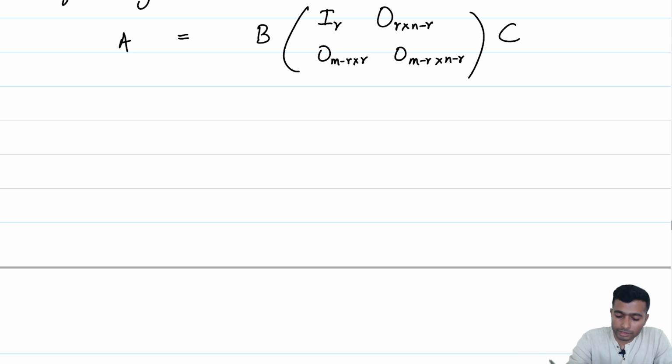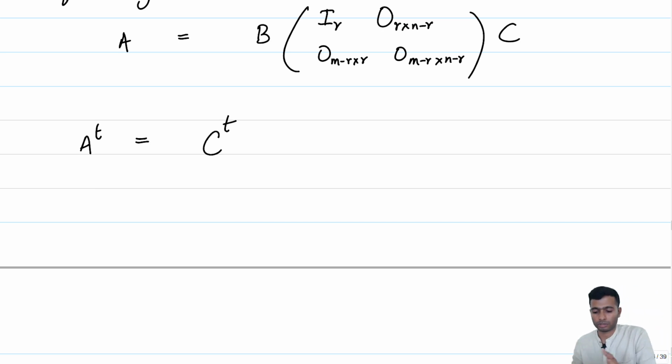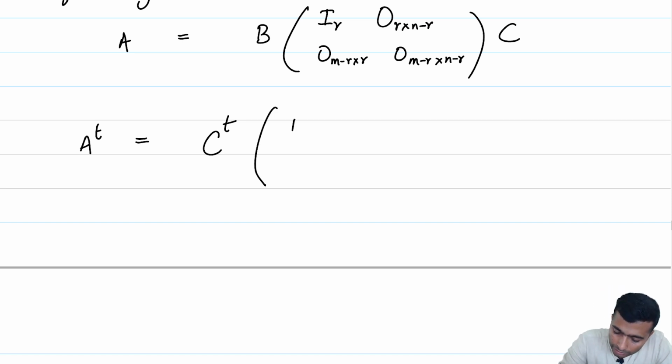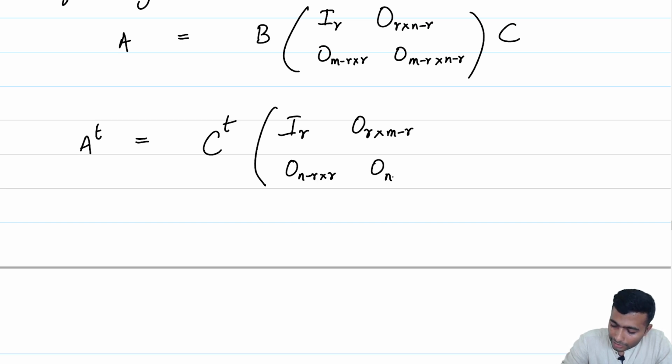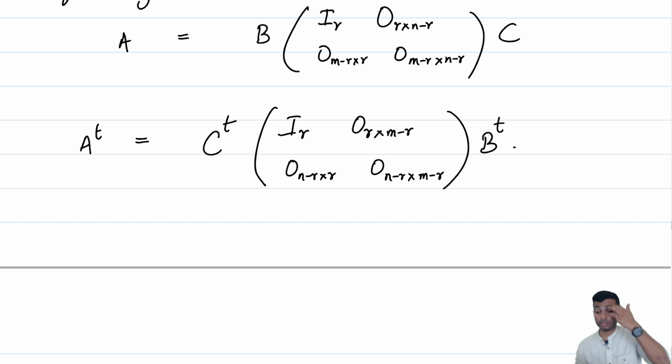Now, let us take the transpose of A. The transpose inverts the order in which we multiply. You should check that this is the same as C transpose times [I_R 0_{R×(M−R)}; 0_{(N−R)×R} 0_{(N−R)×(M−R)}] times B transpose. This is something which you should check yourself. This is precisely what the transpose will look like.